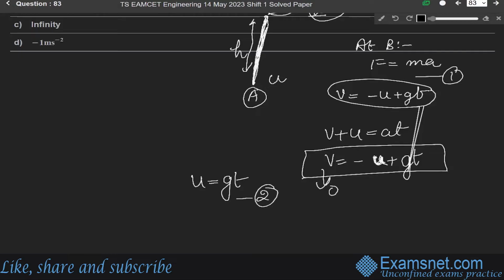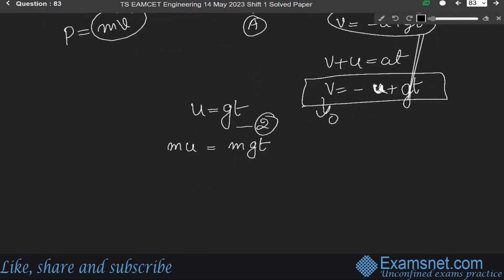So multiplying the mass on both sides, this will be mu is equal to m into g into t. And we know that momentum p is equal to what? Mass into velocity. Here the velocity is u. So in place of m into u, we can write p is equal to mgt. So we can write p over t equals m into g. Okay, let us say this is equation number 3.